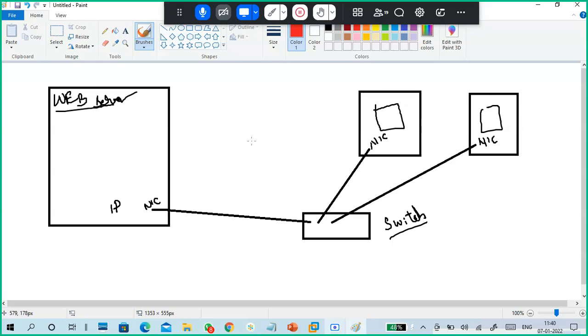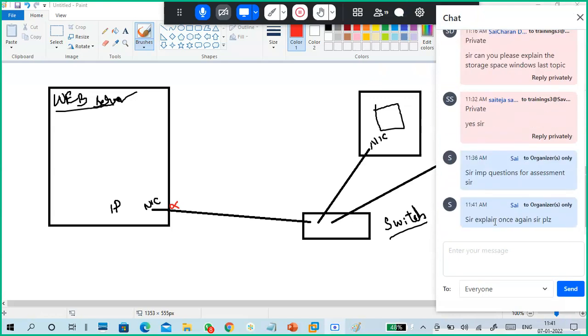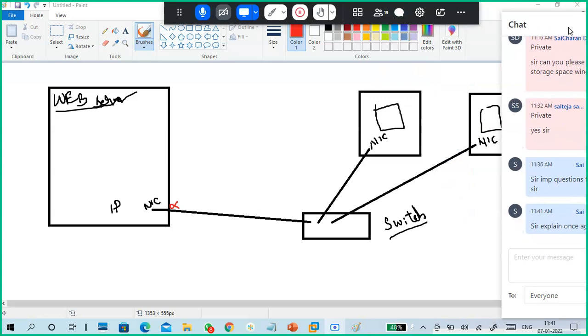Guys, understand or not? Yes, sir. Very good. If in case my NIC is down, or the wire is down, or the NIC is down. Okay, once again, I'll explain. See here, this is my web server. Just a web server with web pages. Just a server.